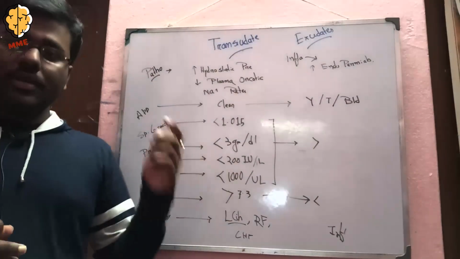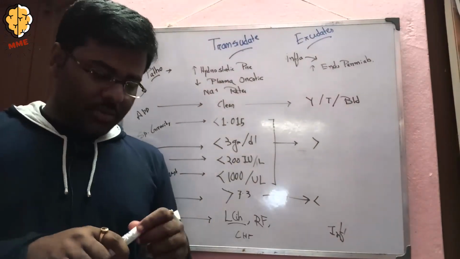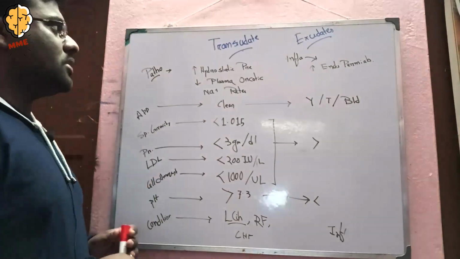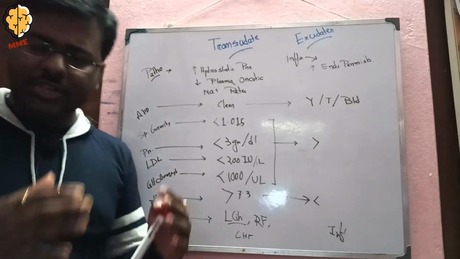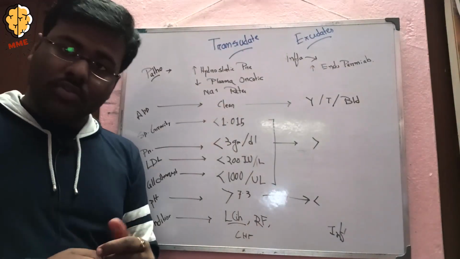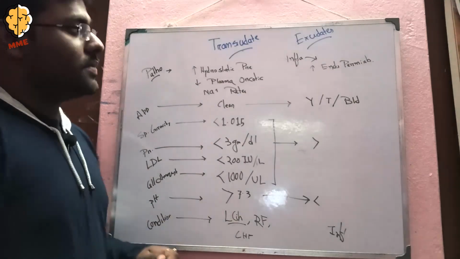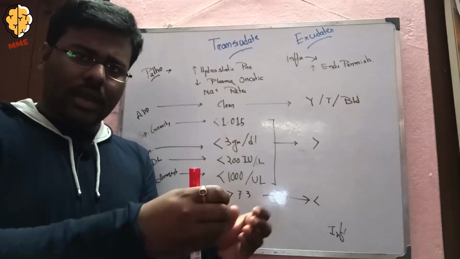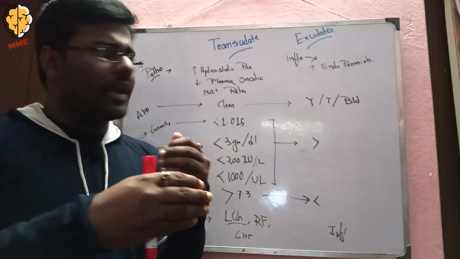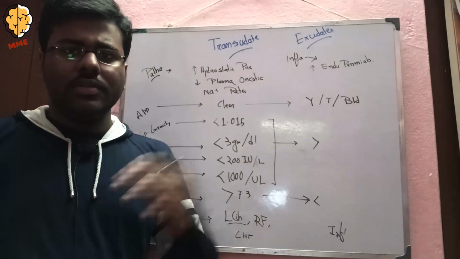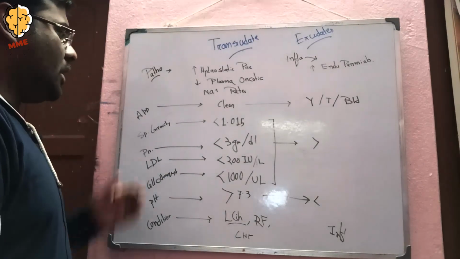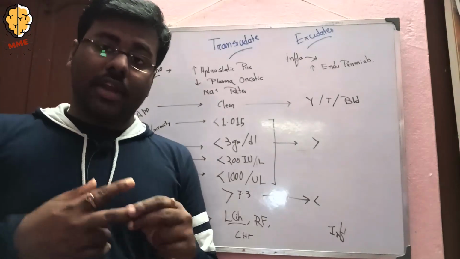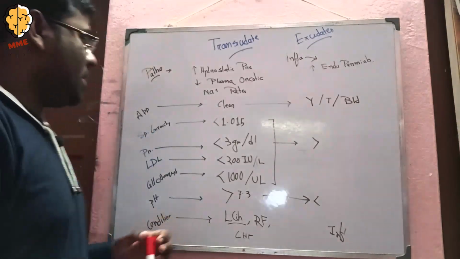Now coming to the last difference in this video lecture, the difference between transudate and exudate. Firstly, the pathogenesis. In case of transudate, there may be an increase of hydrostatic pressure, a decrease of plasma oncotic pressure, and sodium retention. And in case of exudate, there is inflammation. In inflammation, endothelial permeability is increased and the exudate is formed. Now coming to the appearance, transudate is clear, but in case of exudate, it may be yellow, may be turbid, and may be bloody.